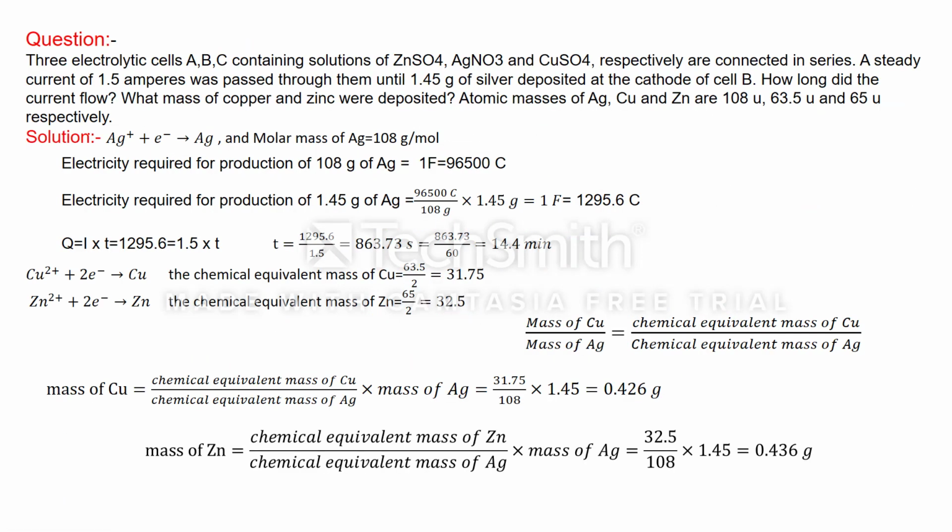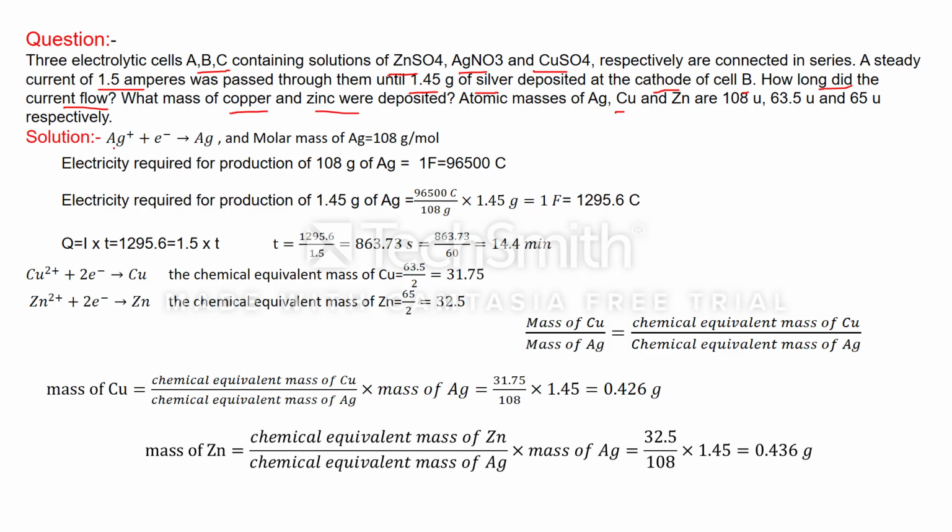See one question from your textbook, and this is the exercise question. 3 electrolytic cells A, B, C containing solutions of zinc sulfate, silver nitrate, copper sulfate respectively are connected in series, and a steady current of 1.5 amperes was passed through them until 1.45 gram of silver was deposited at the cathode of cell B. How long did the current flow? Time we have to calculate. What mass of copper and zinc were deposited? The atomic masses of silver, copper and zinc are given.